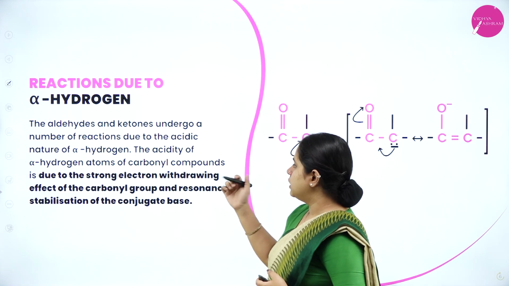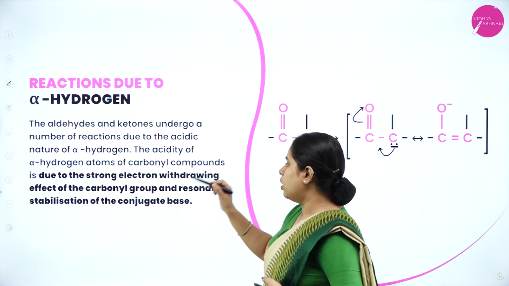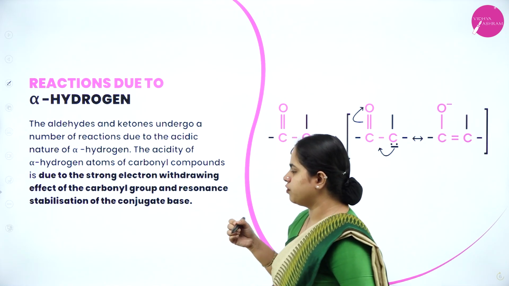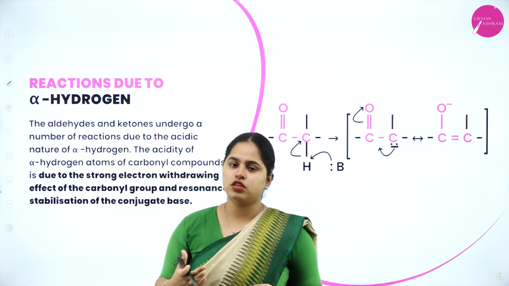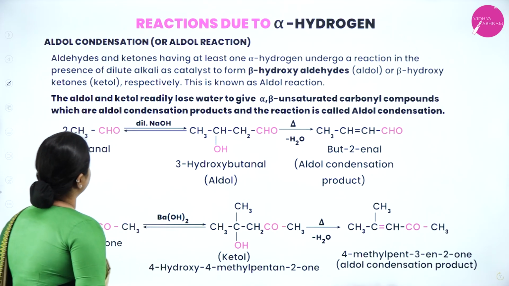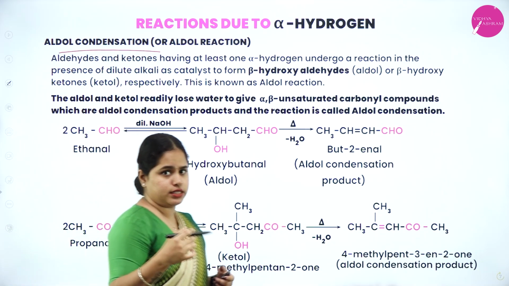So we'll see that the acidity of alpha hydrogen atoms of carbonyl compounds is due to the strong electron withdrawing effect of the carbonyl group and the resonance stabilization of the conjugate base. So because of this, the alpha hydrogen will have acidity. Now, moving on to the first reaction, which is a very important reaction called aldol condensation.